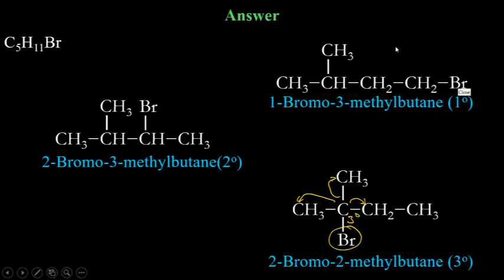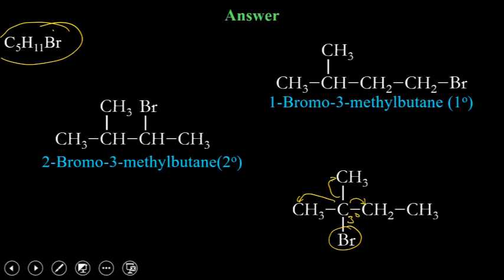We are asked to draw as many structures as possible with the same formula. So that's what we are doing. We are keeping the formula same, 5 carbons, 11 hydrogen, 1 bromine, and we are trying different structures. Different structures we can get by moving the methyl group or bromine to different places. Is that clear? Read the question again.